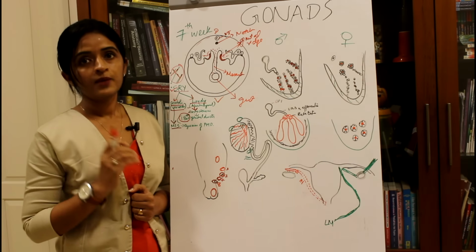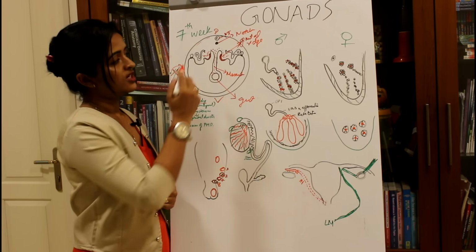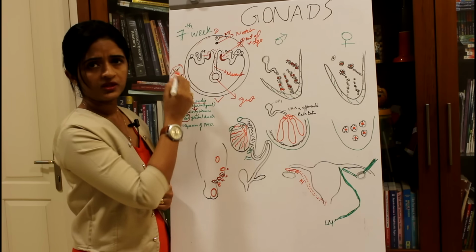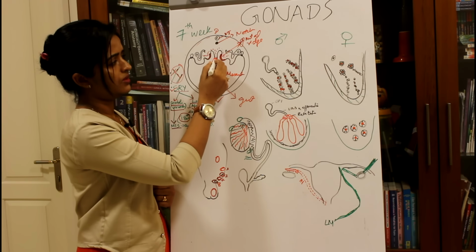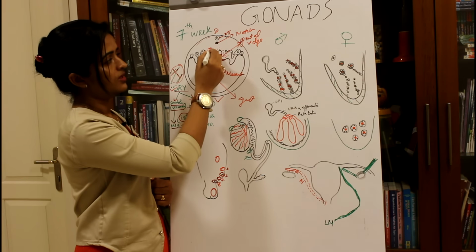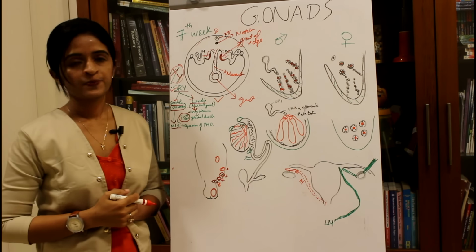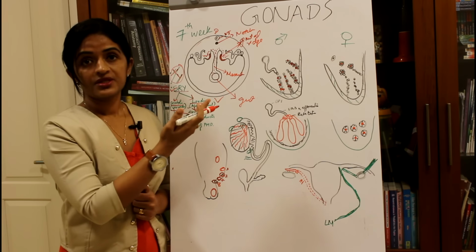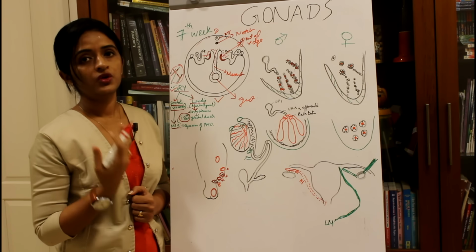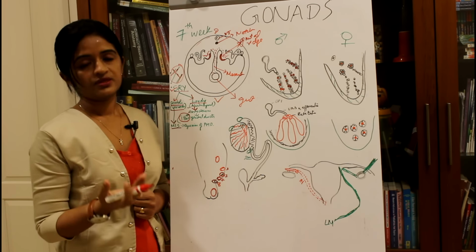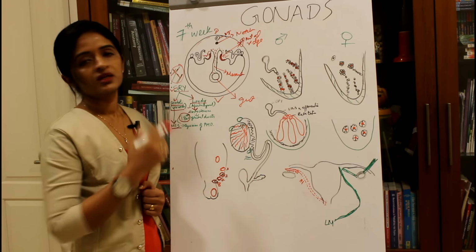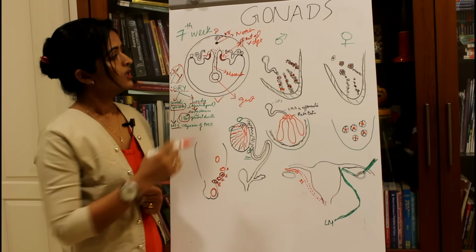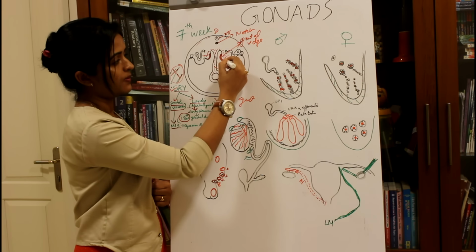So from the epiblast, the primordial germ cells are derived and they are seen around the hindgut, and through the dorsal mesentery they will reach this mesonephric region. Till then the primordial germ cells have not decided whether they are going to be male, that is the spermatogonia, or an oogonia. So what is the determining factor? Before that, let's see what is happening in this region.